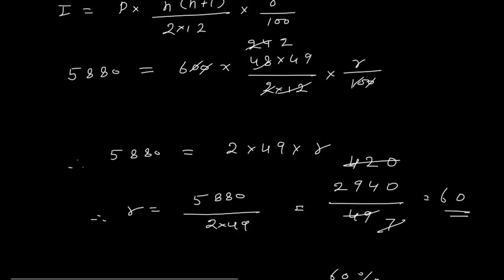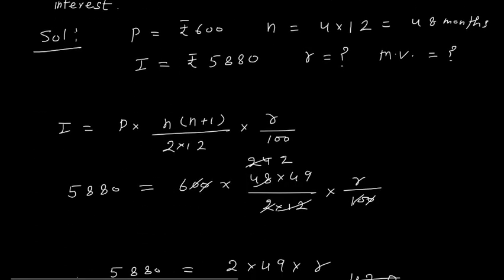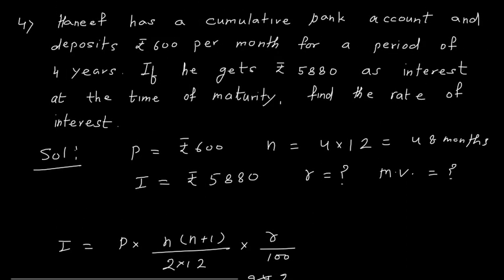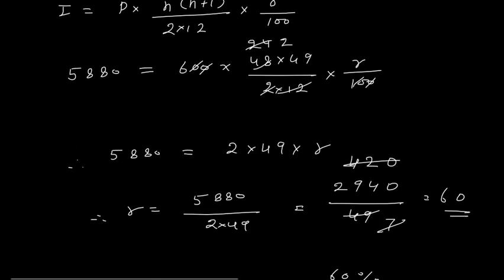Okay, isn't it too much? So in 4 years I am getting 5880 on rupees 600. So next I have to calculate the maturity amount also. But let us revise again whether we have done everything right.